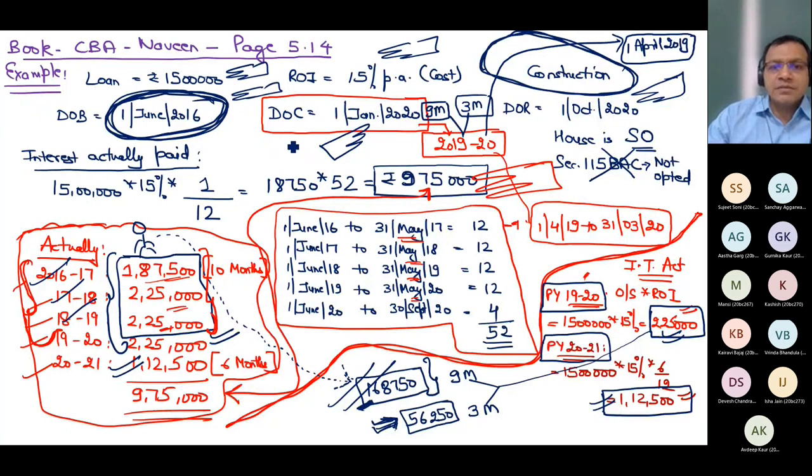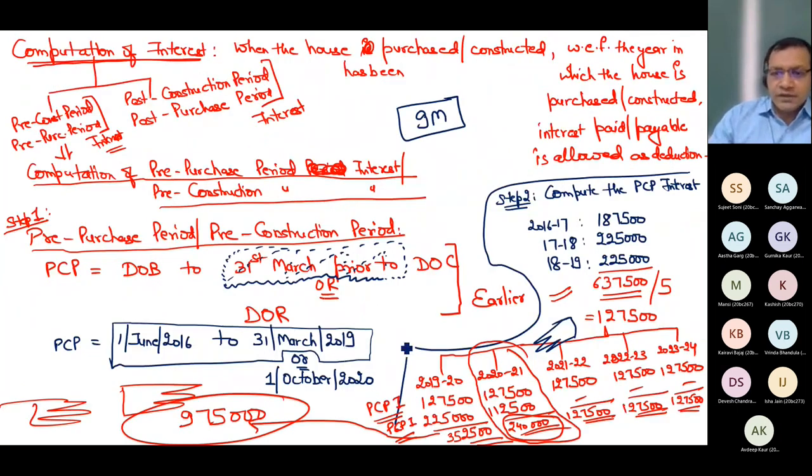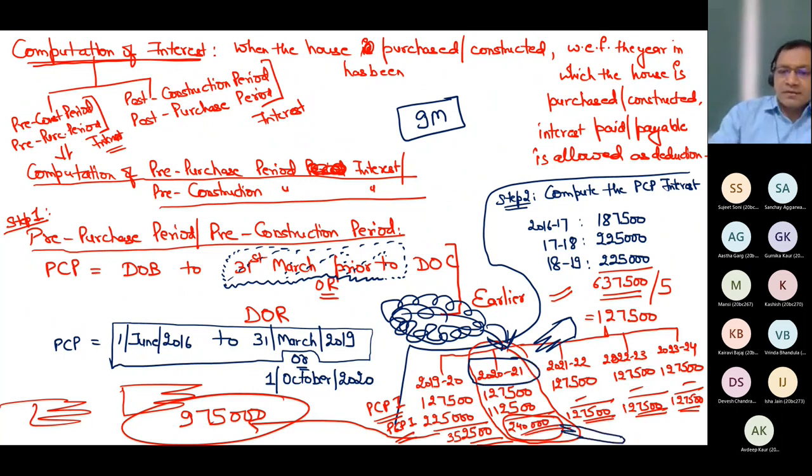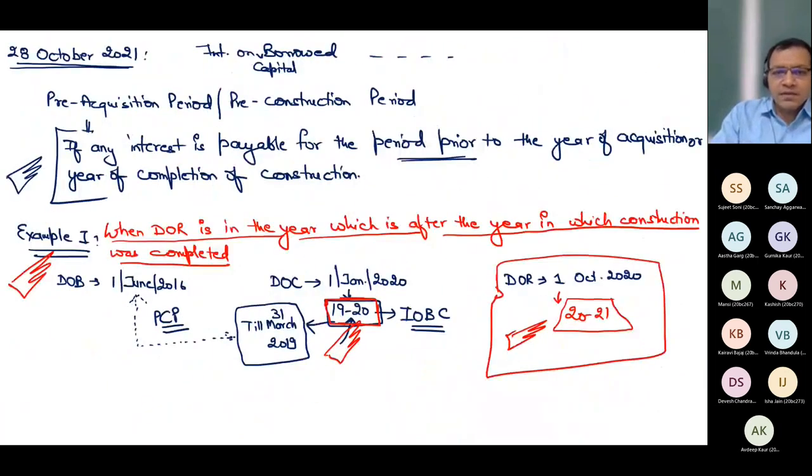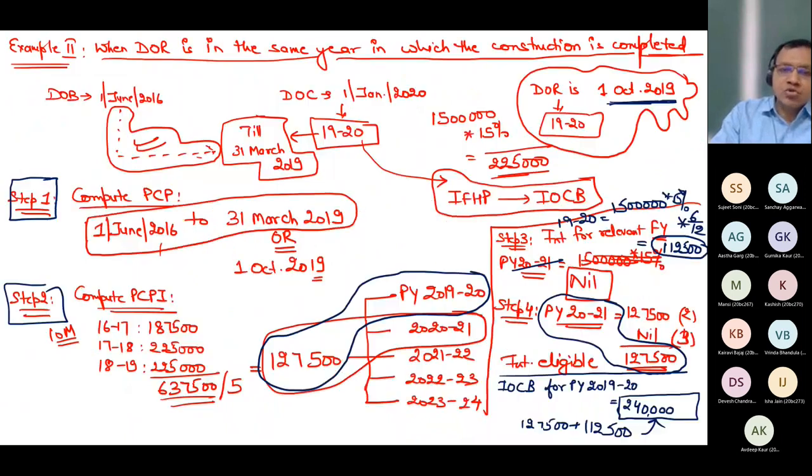Borrowing date is this, completion date is this, repayment date is this, and I got the answer for the year. You can see this answer. For the year 2021, I got the answer 2,50,000. I'm not showing the calculation again, that you can check yourself. 2,40,000 is the interest which I got.